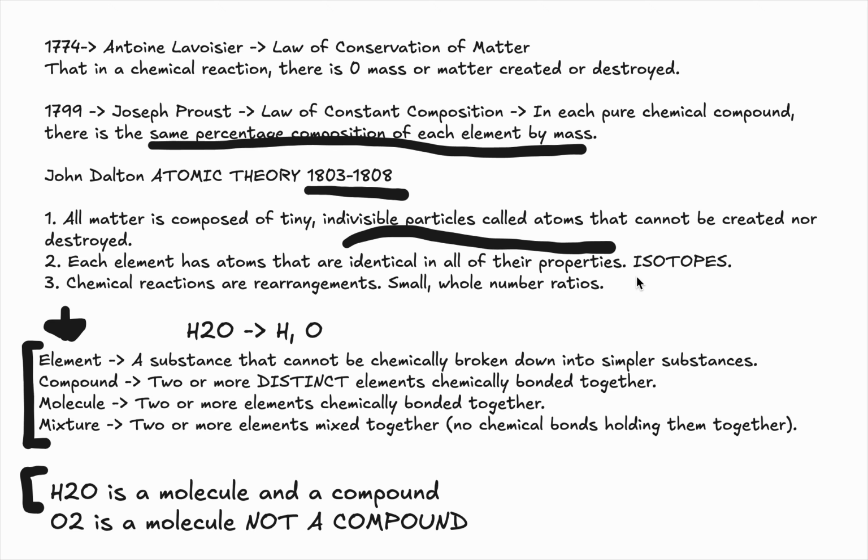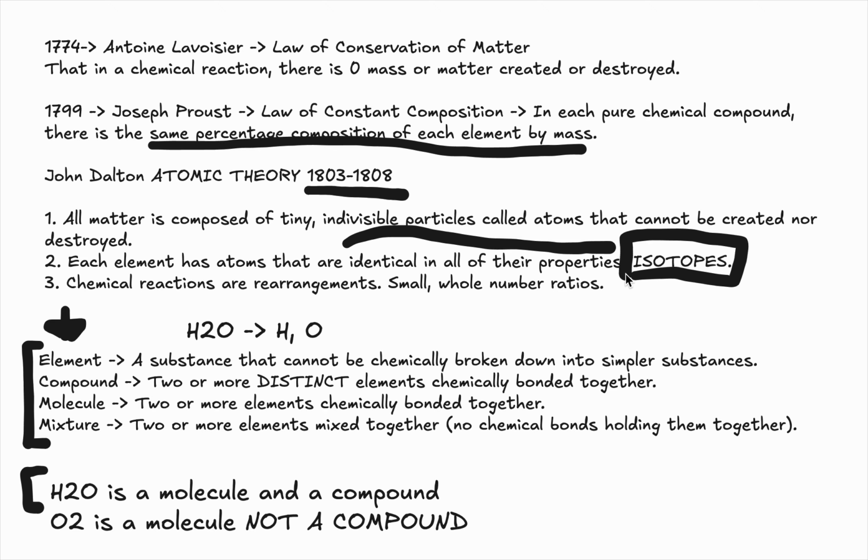And this leads to something known as isotopes. Isotopes were discovered, and this is actually one of the prime reasons why the second proposition is wrong. In a future lesson, I will go over exactly what an isotope is and why they proved John Dalton's atomic theory's proposition number 2 wrong. But for now, you can know that isotopes do prove it wrong.